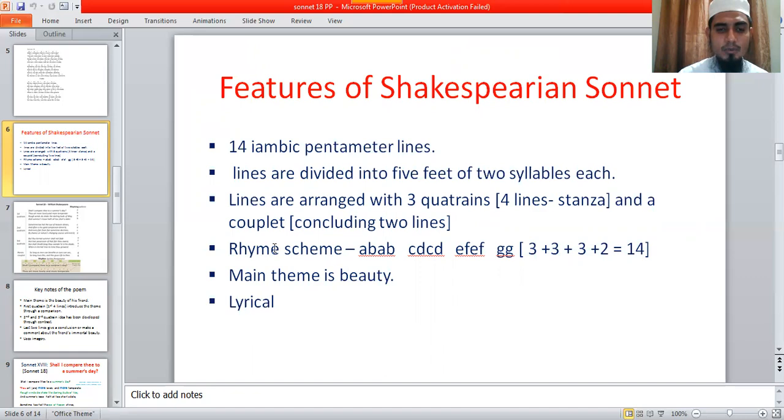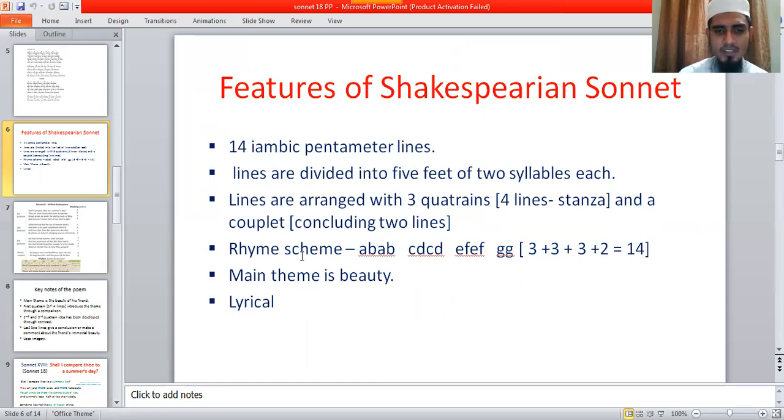What is the rhyme scheme of the Shakespearean sonnet? This is very important for you. The rhyme scheme is A B A B, C D C D, E F E F, G G. Here you can find three parts, three stanzas of four lines, and the last two lines G G. So 3 times 4 plus 2 equals 14 lines.